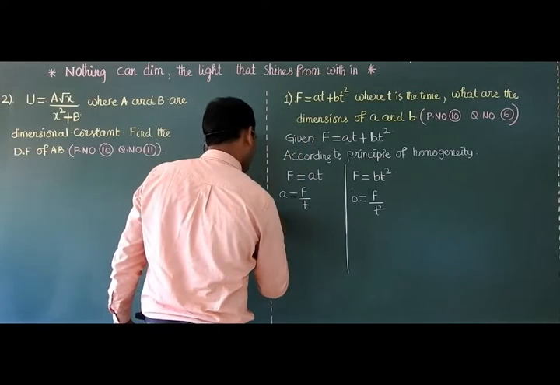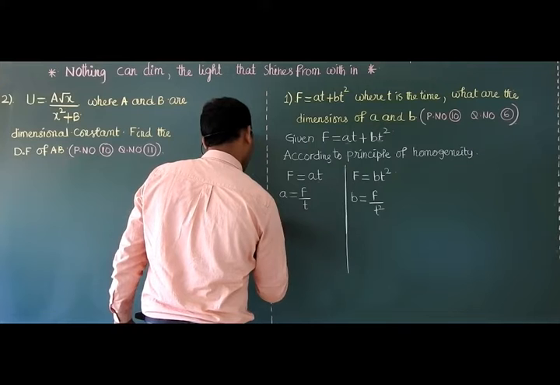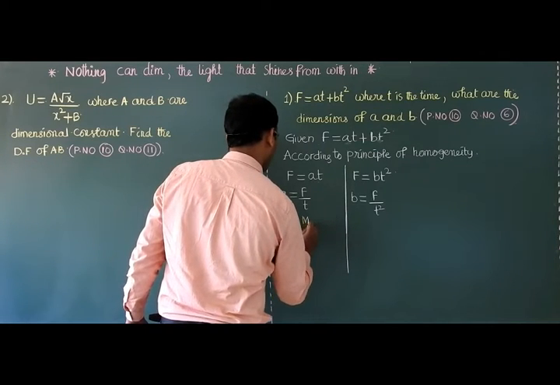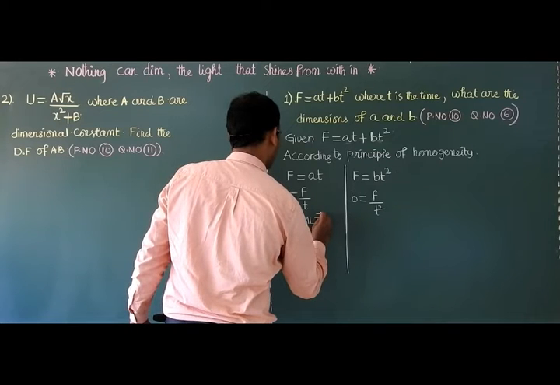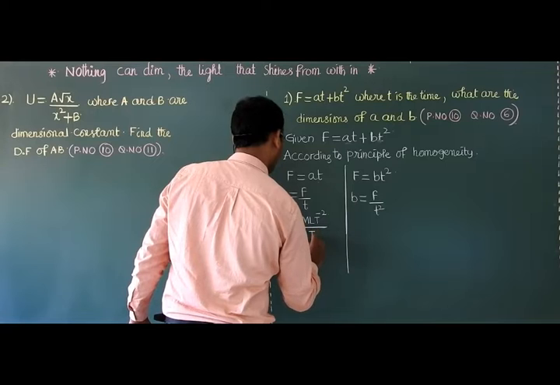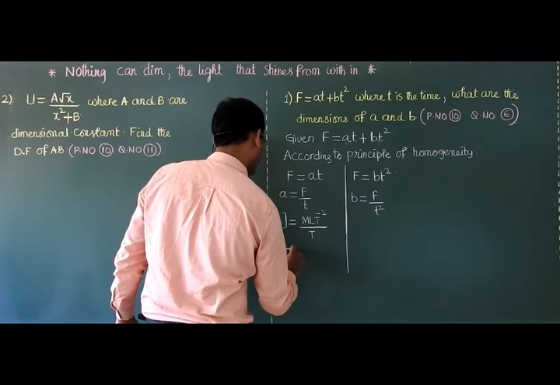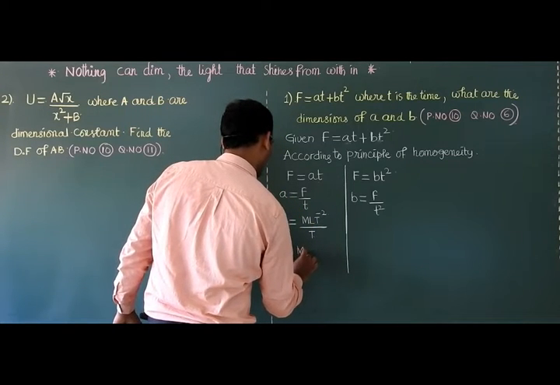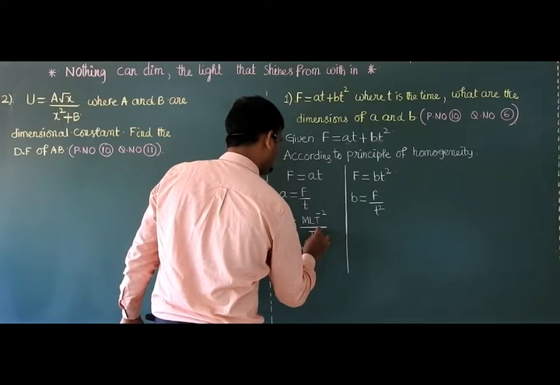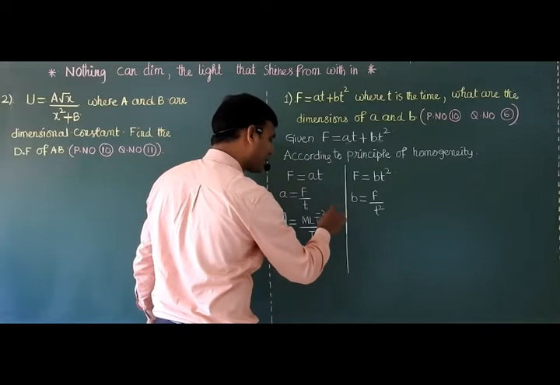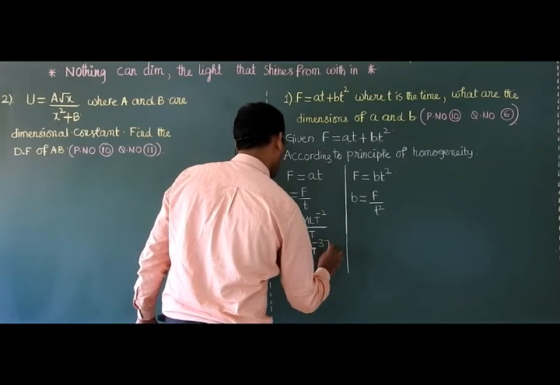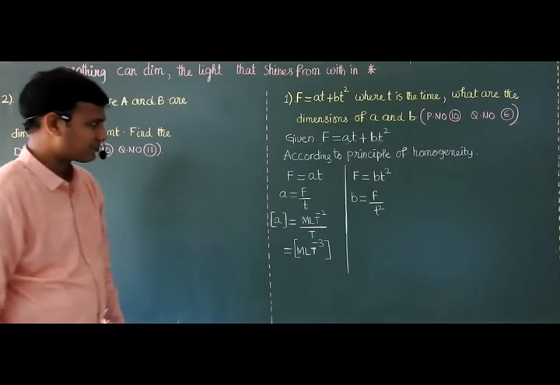We want the dimension of A. Force is M L T raised to minus 2. This T is taken in the numerator: M L T raised to minus 2 minus 1, that is minus 3. So this is the dimensional formula of A.